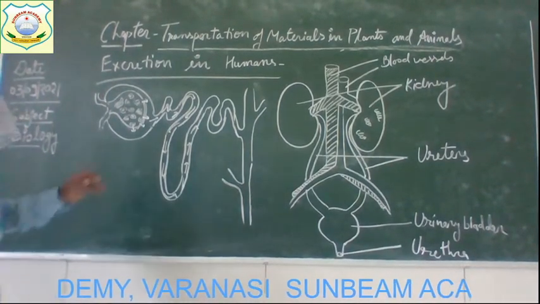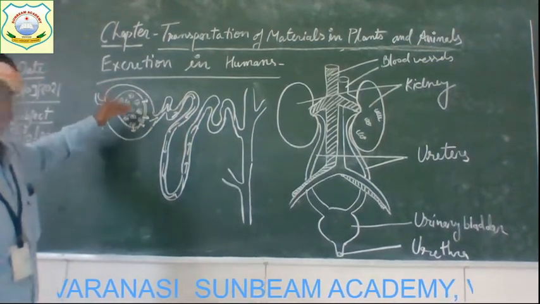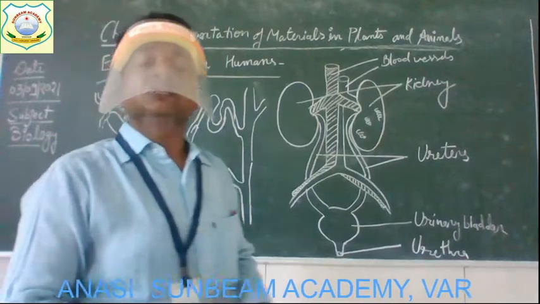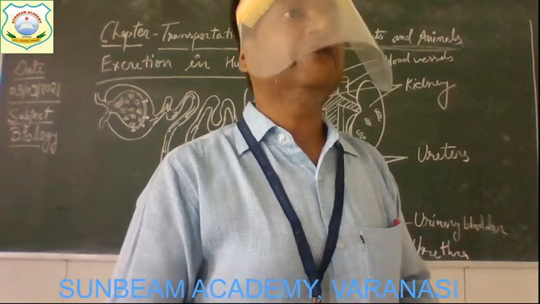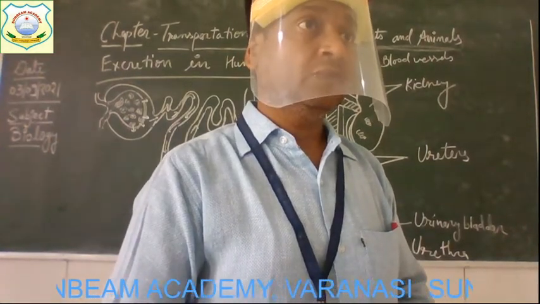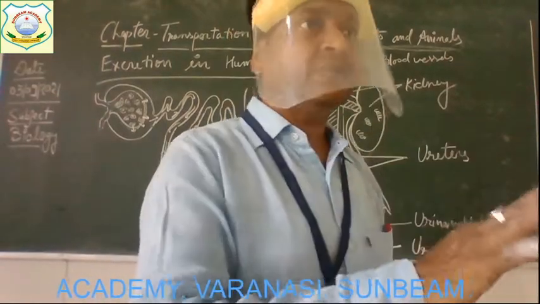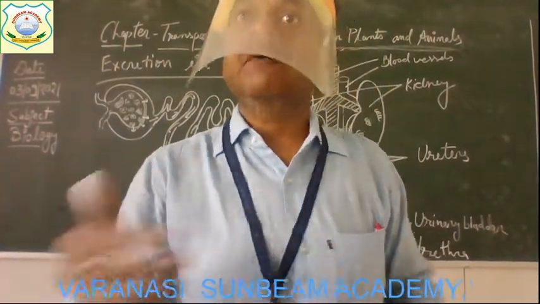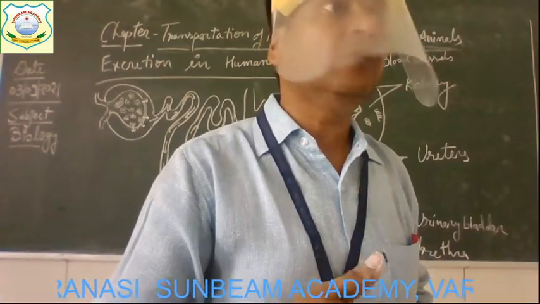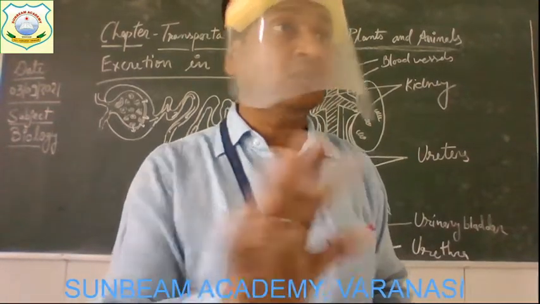Alright. Now, there is an importance of this highly coiled structure. When this filtration occurs in the nephrons, along with the waste material, the excess water is also going to diffuse out. And some useful material, along with the waste material, also gets diffused. Get it? So what happened? Our body needs those useful materials back, because we only want to throw out which kind of material? Waste material, not the useful material.